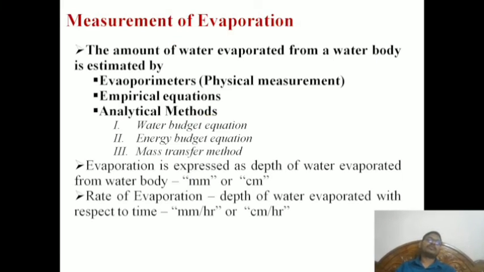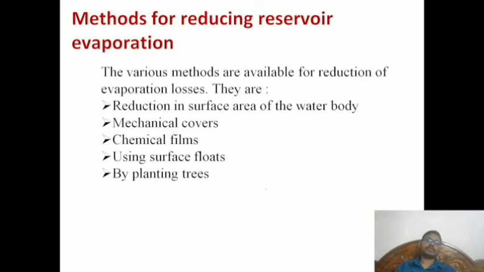Now, measurements. What are the measurements of evaporation? Evaporimeter, empirical equations, and analytical methods. In particular, analytical methods are of three types: water budget equation, energy equation, and mass curve. This is expressed as a depth in mm or centimeters; the evaporation rate is mm per hour or centimeter per hour.